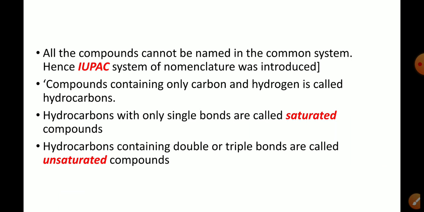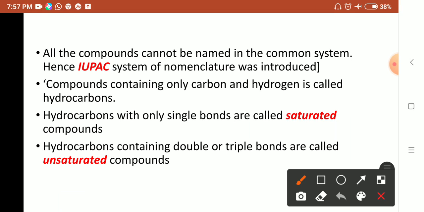Similarly, from acetic acid, lakhs of organic compounds can be prepared, so all those compounds cannot be named acetic acid. Therefore the IUPAC system of nomenclature was introduced.